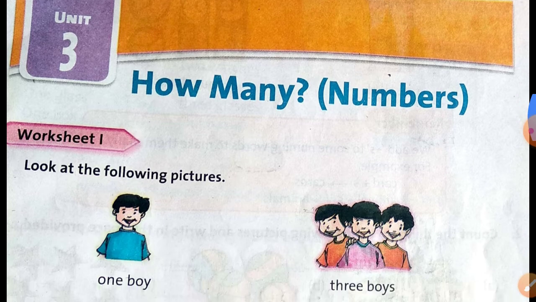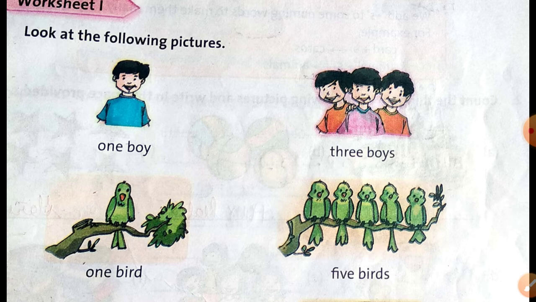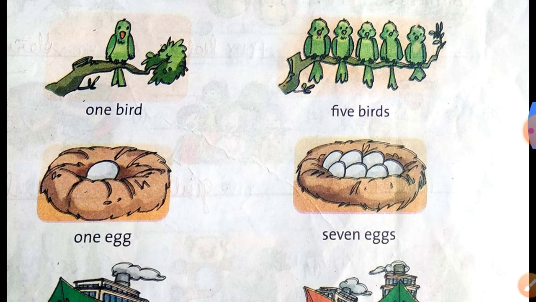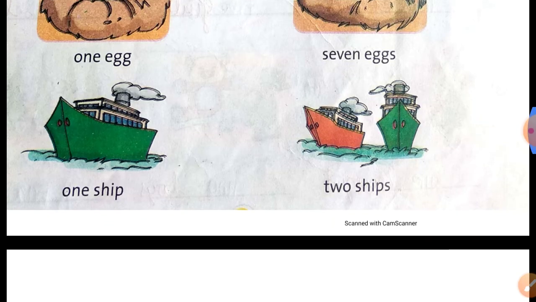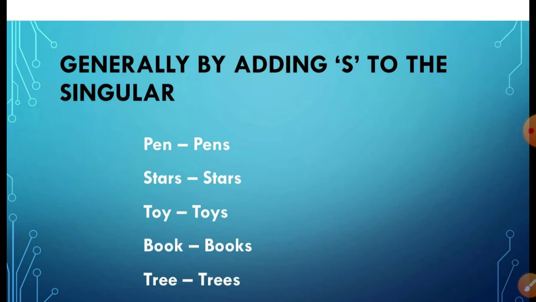Unit 3, how many numbers? Look at the following picture. One boy but three boys. One bird but five birds. One egg but seven eggs. One ship but two ships. Generally, we make plural by adding s to the singular word. For example, pen, pens, star, stars, toy, toys, book, books, tree, trees.